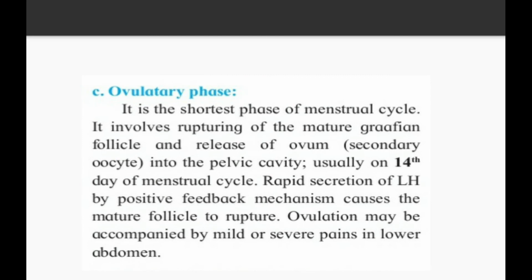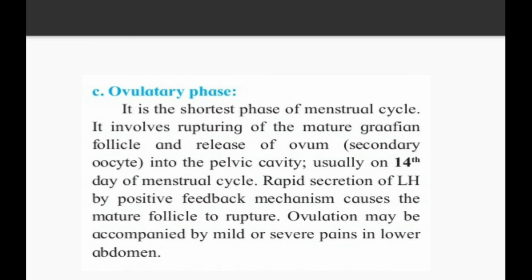The third phase is said to be the ovulatory phase. See what happens in the ovulatory phase. It is the shortest phase of the menstrual cycle. It involves rupturing of the mature Graafian follicle and release of the ovum, that is the secondary oocyte, in the pelvic cavity, usually on the 14th day of the menstrual cycle.